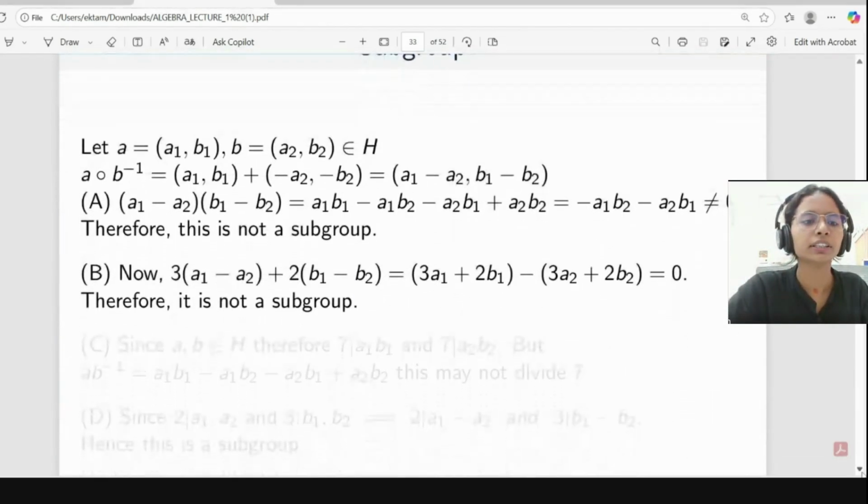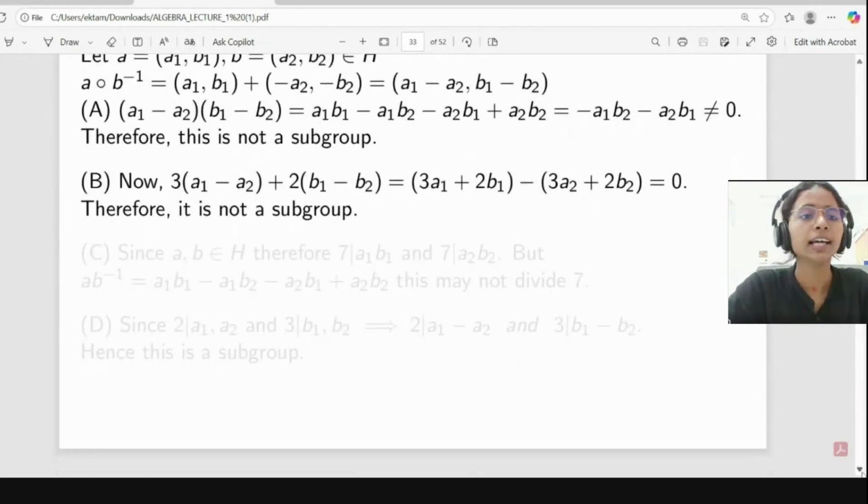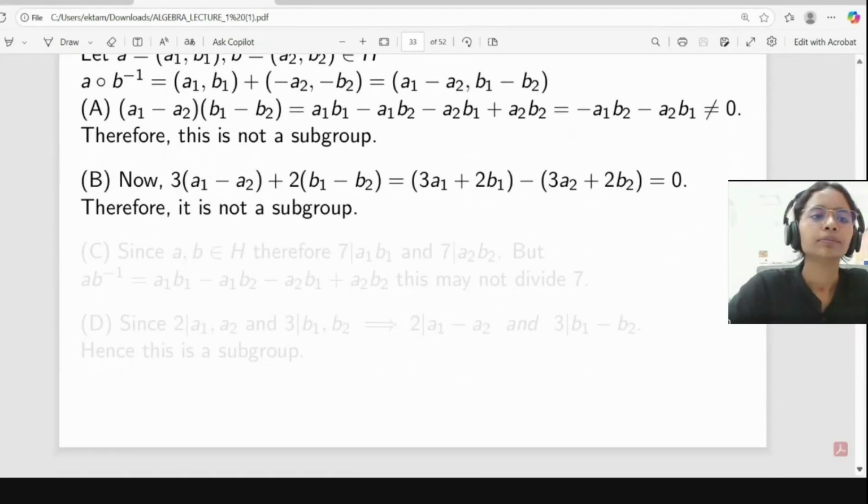So for the first, I have taken a composition b inverse is equal to (a1 minus a2, b1 minus b2). After simplifying the multiplication, I got this. Since (a1, b1) and (a2, b2) belong to H, a1 b1 is equal to 0 and a2 b2 will be equal to 0. After putting this value, I am getting minus a1 b2 minus a2 b1. It need not be equal to 0 in each case. That's why this is not a subgroup.